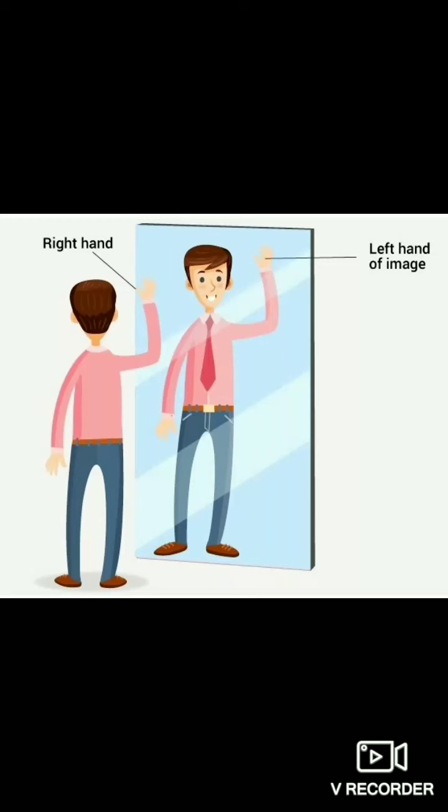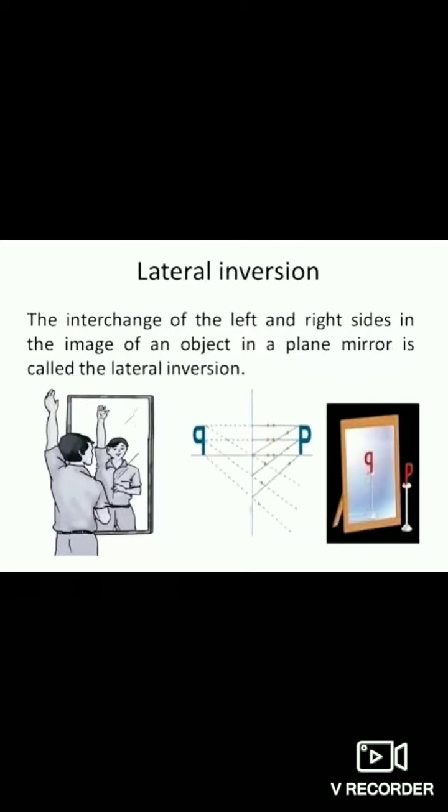This phenomenon, due to which the right of an object becomes the left of the image and vice versa, is called lateral inversion. To be specific, the interchange of the left and right sides in the image of an object in a plane mirror is called lateral inversion.